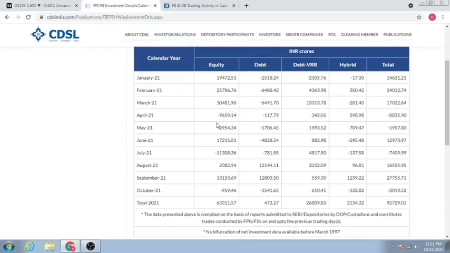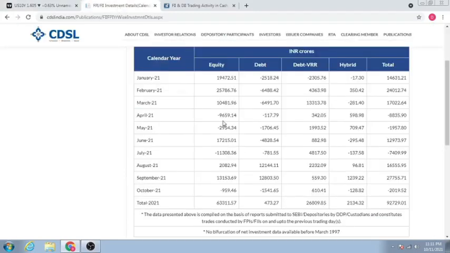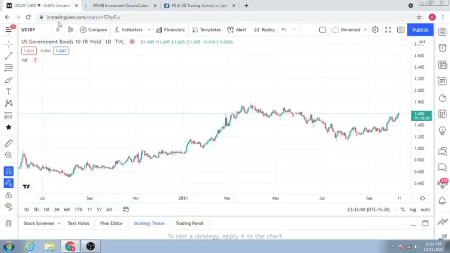You can see in the months of April and May, when the US government bond 10-year yield went up to 1.7, FIs withdrew minus 9,500 crores from the market in the month of April. In May 21, they withdrew approximately 2,954 crores. In July also there was a withdrawal of 11,000 crores from the Indian markets. That was basically because there was talk of tapering and interest rate hikes in the US. So a lot of outflows happened in the month of July.